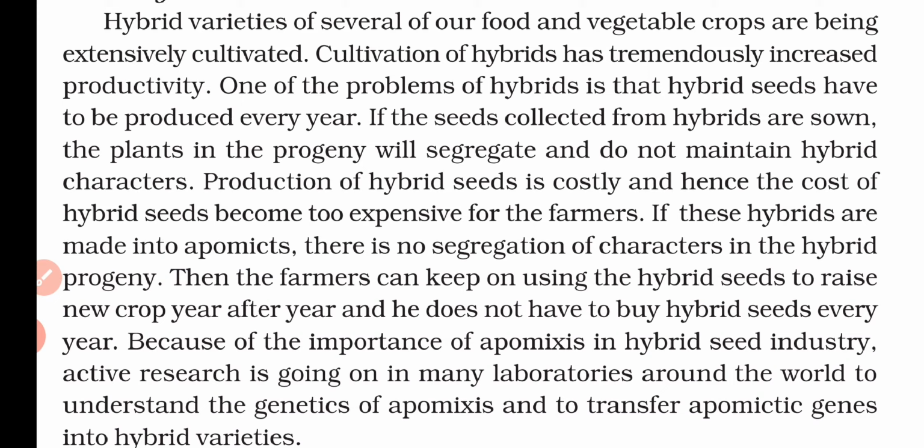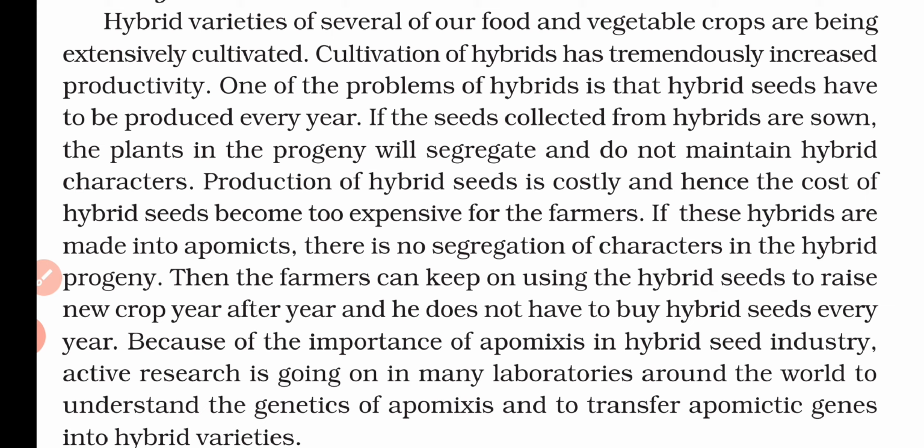The reason is that if the seed collected from hybrids is sown, the plants in the progeny will segregate and not maintain the hybrid characters. So they will segregate their characters and will not be able to produce a good variety or good yield, and that is why we are not able to use it.